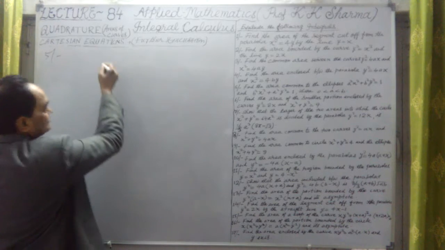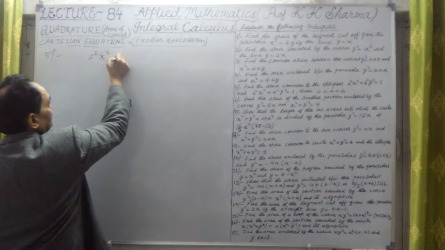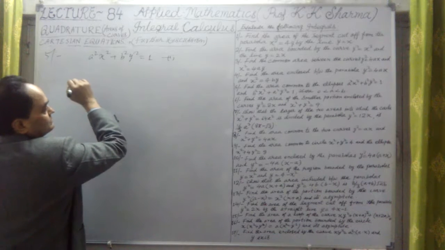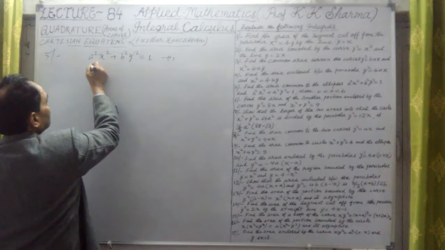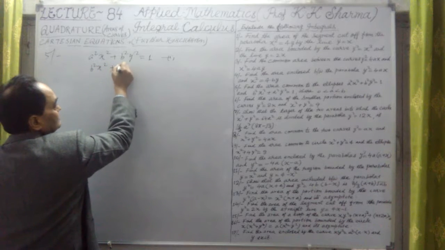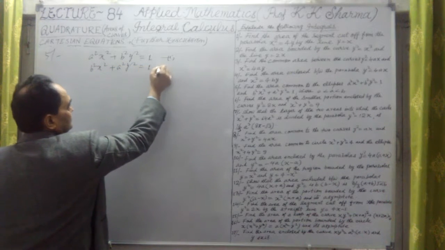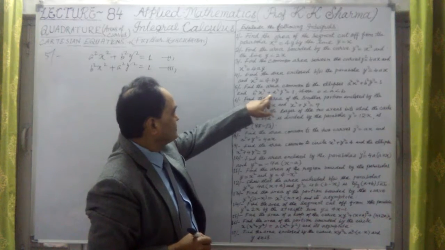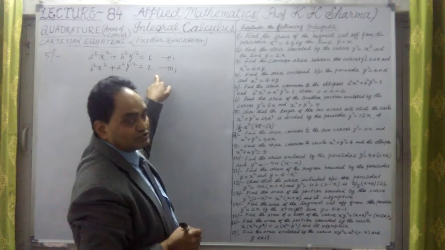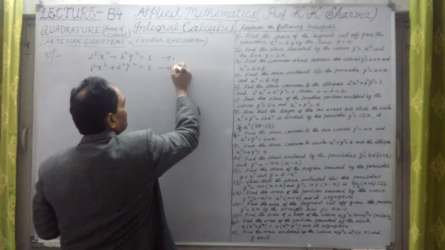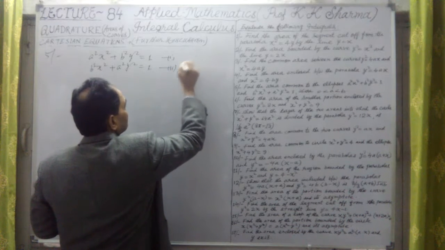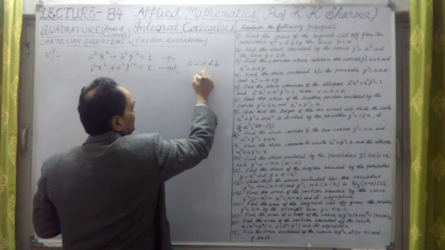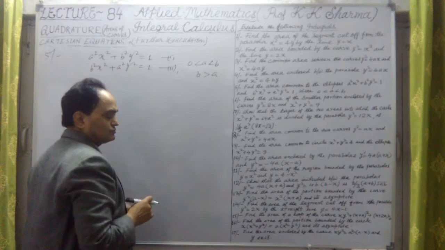Okay, so question number 5 says the first, a square x square plus b square y square is equal to 1, this is the first ellipse. Then b square x square plus a square y square is equal to 1. This is the second ellipse. Here 0 is less than a is less than b, means b is greater than a. It is given to us, no problem.